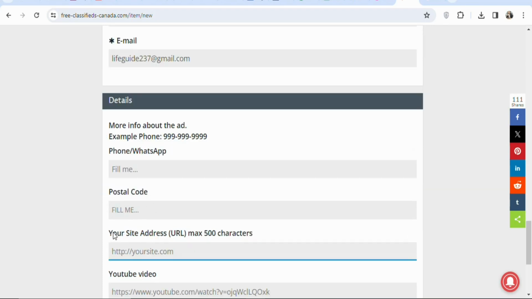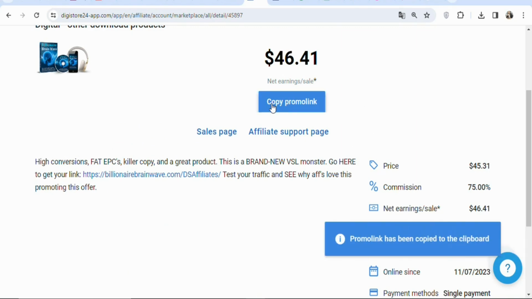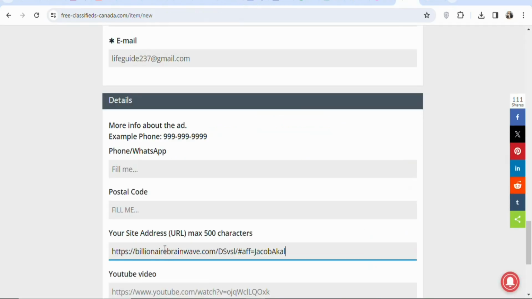Once that is done, you can see your site address. This is where you're going to paste your affiliate link. So you have to come back on Digistore24 so that you can copy your affiliate link. To copy your affiliate link, click on copy promo link. Once you click on it, your link has been copied. Once you copy your link, you're going to come back, paste it right here. As you can see, that has been done.